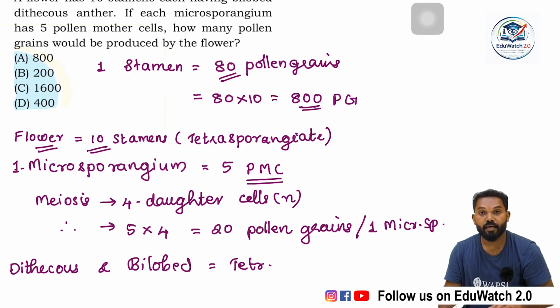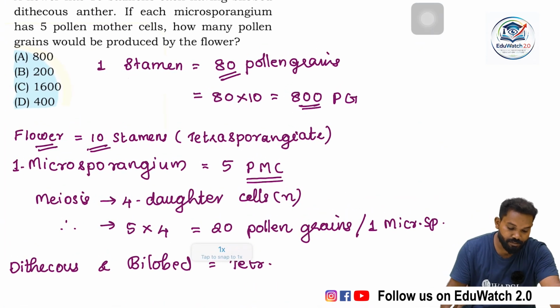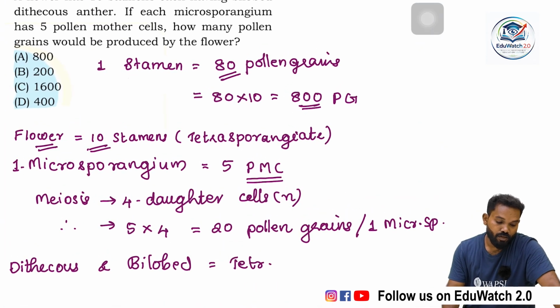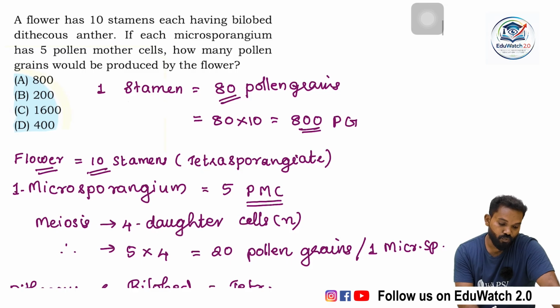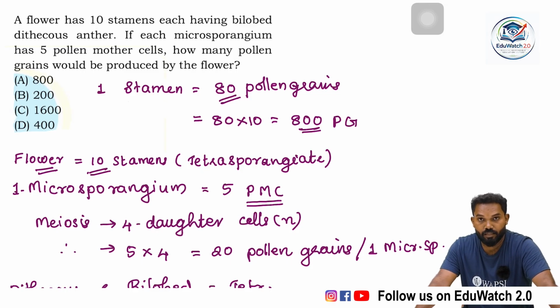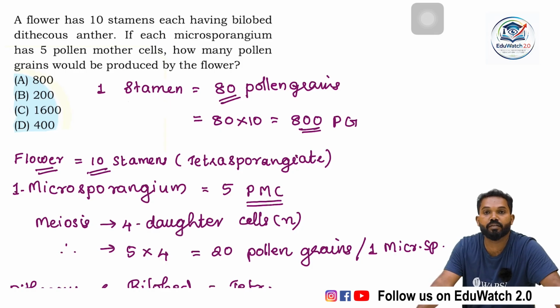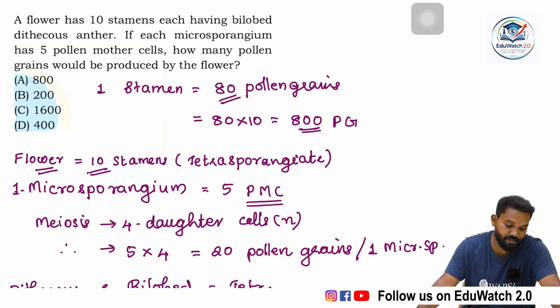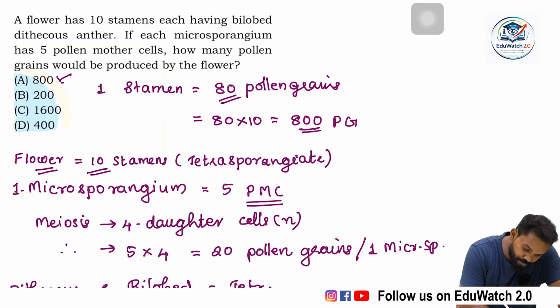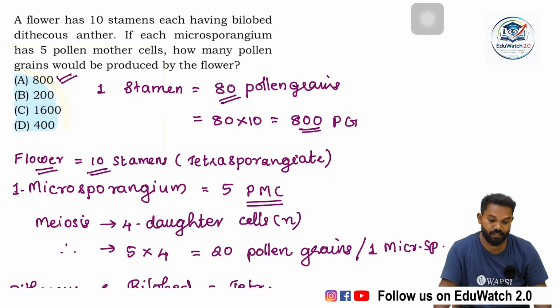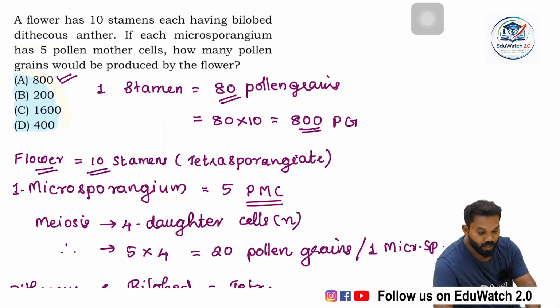Clear? 800 pollen grains are present within a flower which has 10 stamens, which are bilobed and dithecous, tetrasporangiate, and each sporangium contains 5 pollen mother cells. So the answer is 800. Clear?